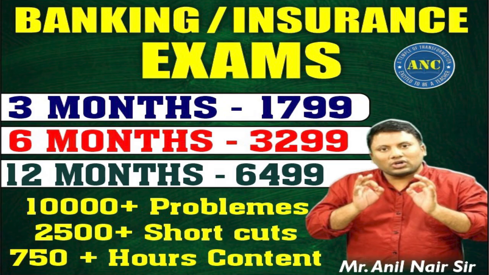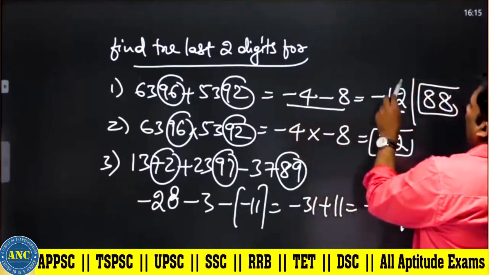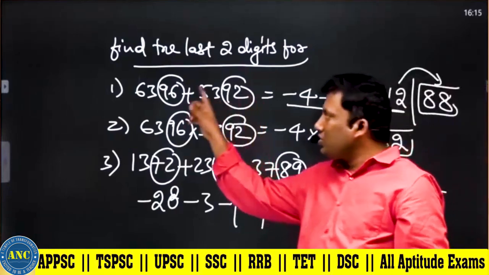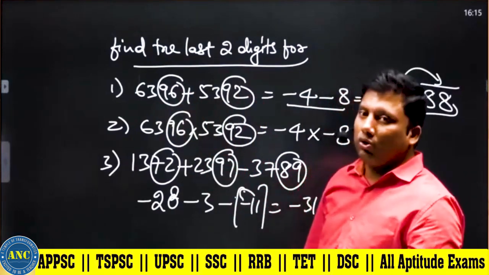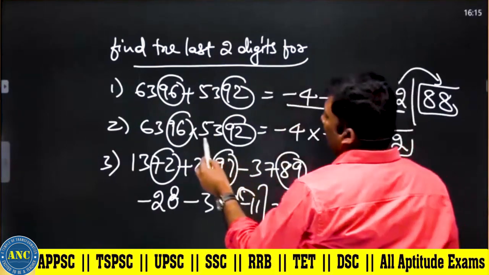96 divided by 100, minus 4. 92 divided by 100, minus 8. Minus 8 minus 4, minus 12. Positive remainder will be 88. Instead of doing 6 plus 2, 8, 9 plus 9, 18, please do not do that and waste your time. Convert everything into simpler values.